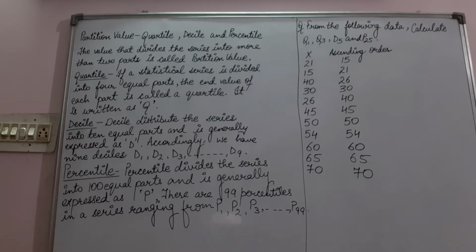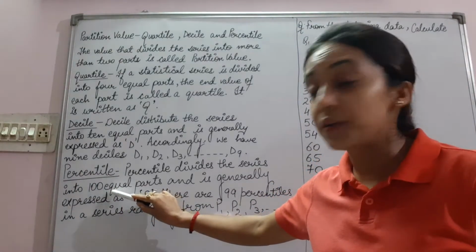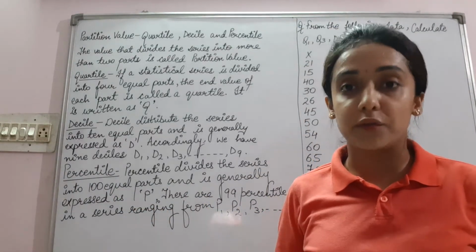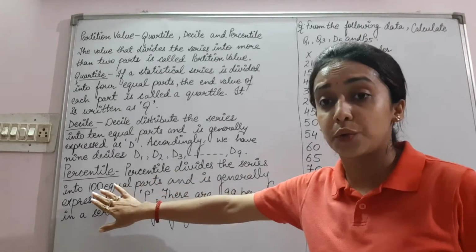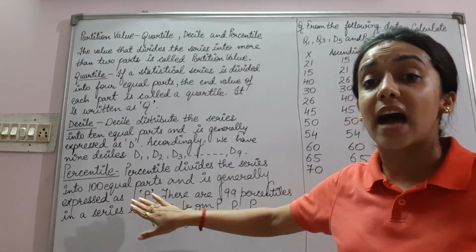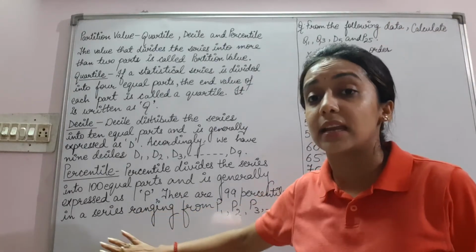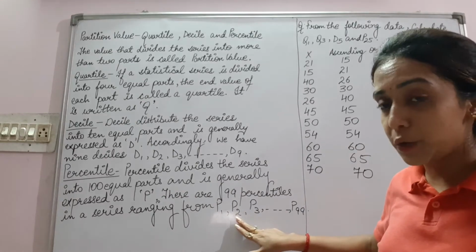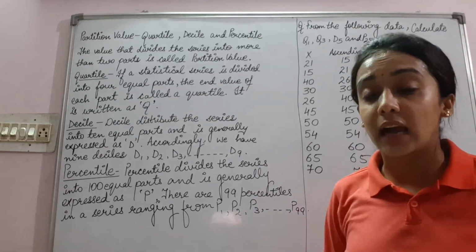Percentile. Percentile divides the series into 100 equal parts. Percent is related to 100. Percentile is generally expressed as P. There are 99 percentiles in a series, ranging from P1, P2, P3 till P99.